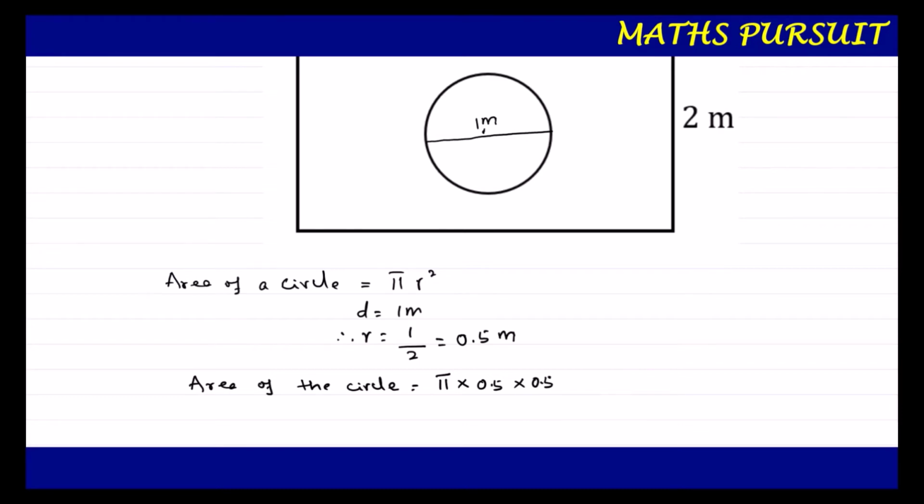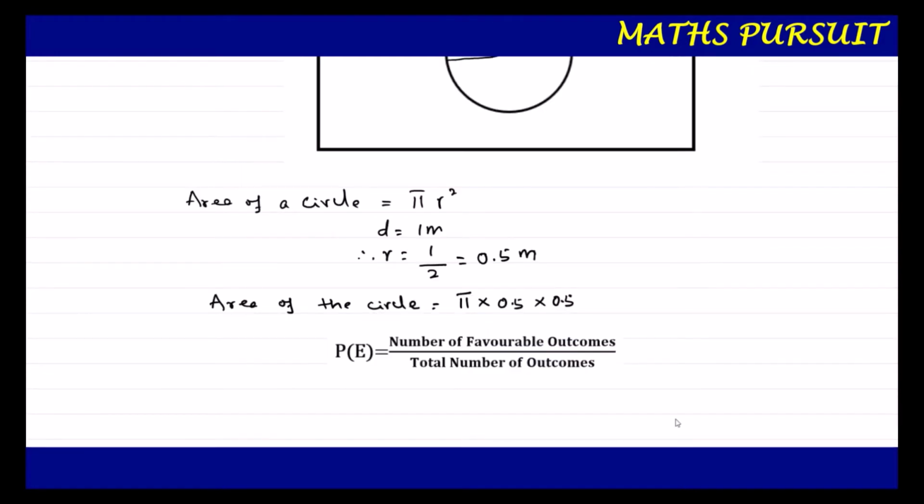Now guys, we very well know that the probability of an event is given by the number of favorable outcomes upon the total number of outcomes. So we need to identify the number of favorable outcomes in this case, as well as the total number of outcomes.